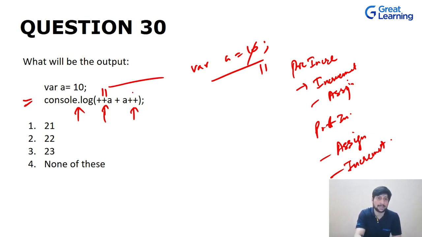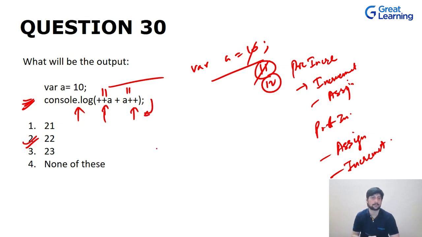So the value that will be assigned is this, which is nothing but 11, the current value. When we try to print it, the output will be 22, that is 11 plus 11. But when you check the value of a over here, it will be 12 in the next statement, because of the post increment.